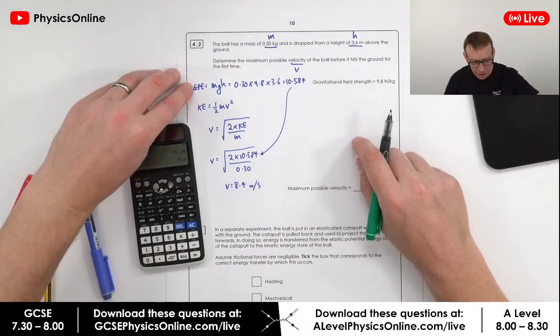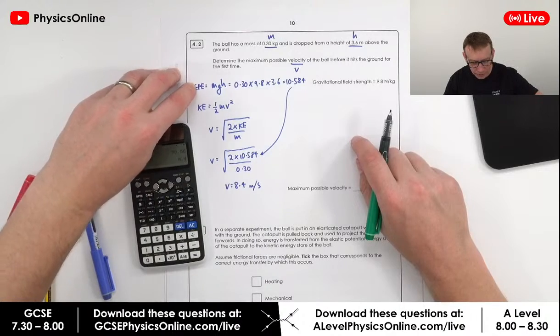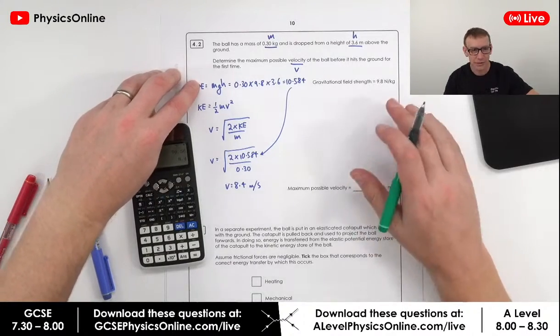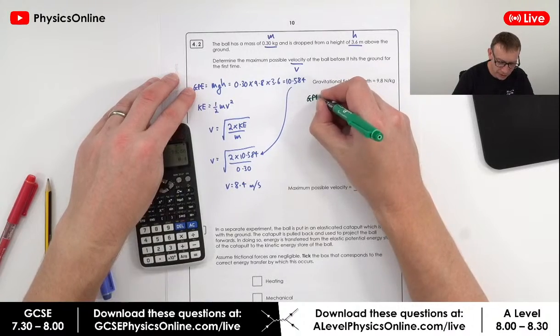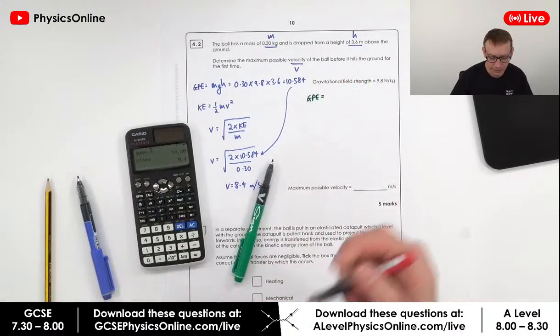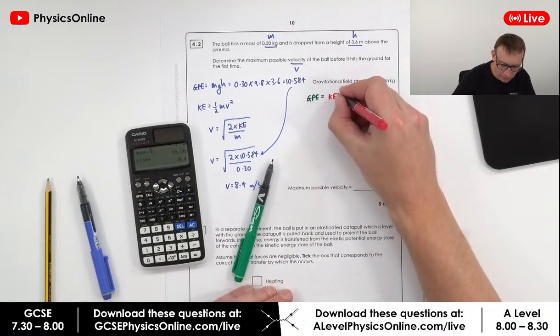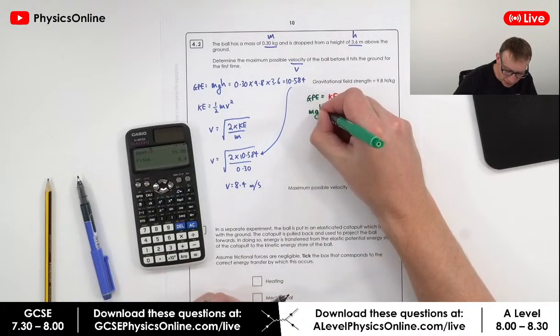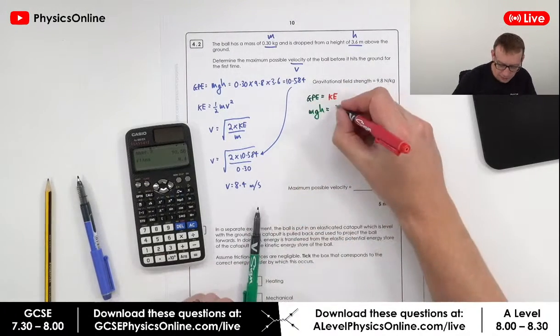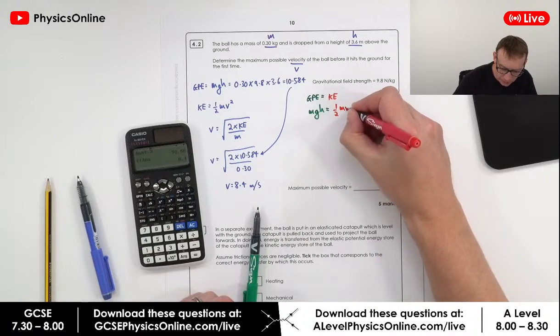We're going to assume that there's no air resistance, and therefore we can say that this initial gravitational potential energy is going to be equal to the kinetic energy after it's dropped. Now that's mgh, and that's equal to a half mv squared.